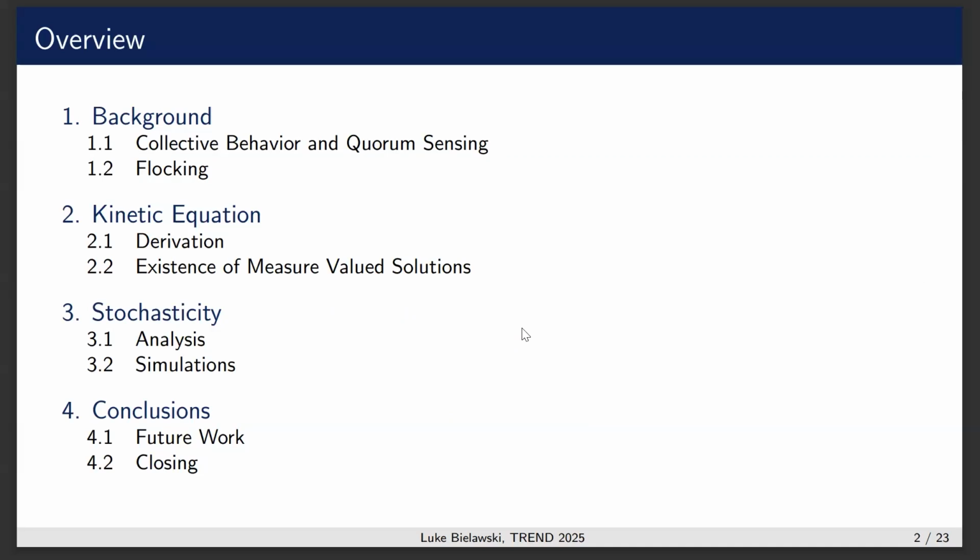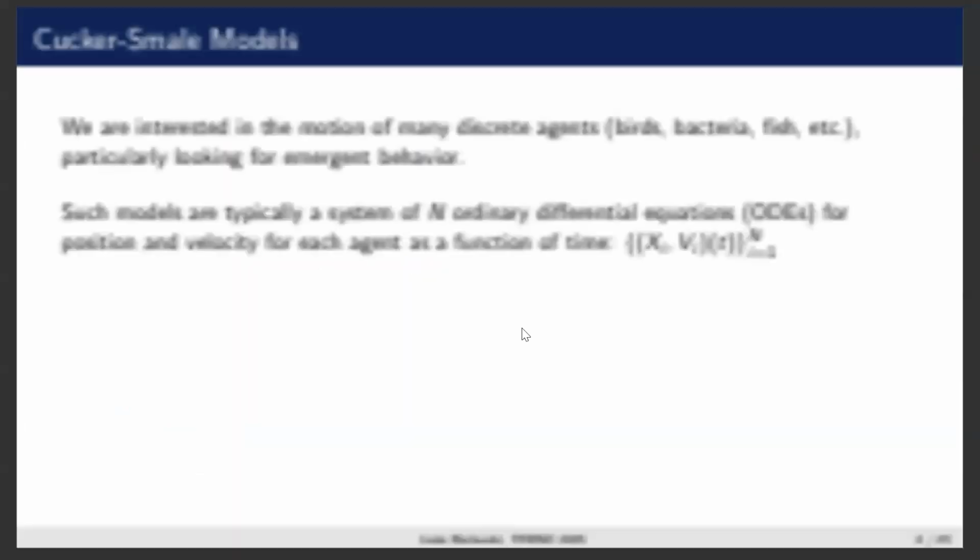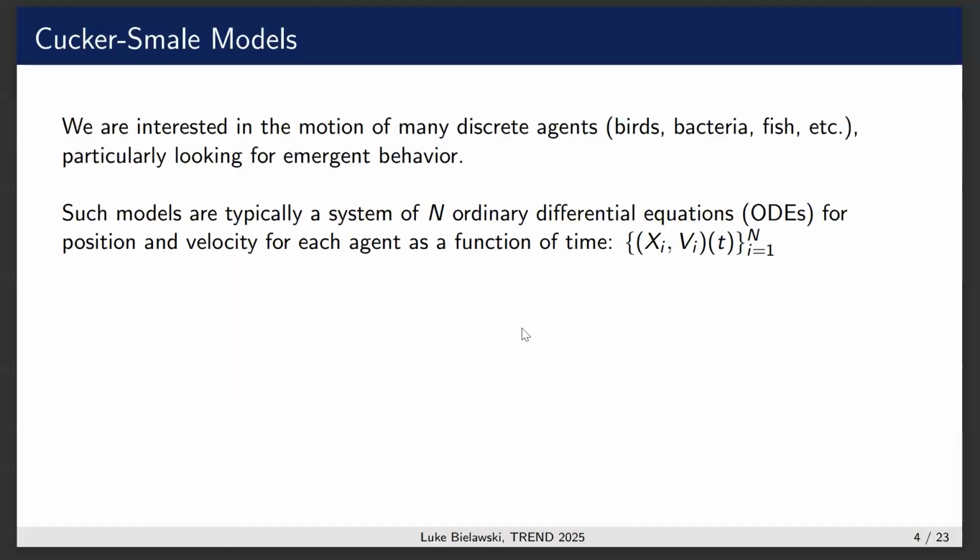We're going to talk about the kinetic formulation, and then we're going to add stochasticity to our system, which is adding randomness. So as background, collective models are interested in the behavior of many individual agents that are able to act upon each other. Agent can mean anything from bacteria, fish, birds, wildebeest. It's a very widely applicable formulation.